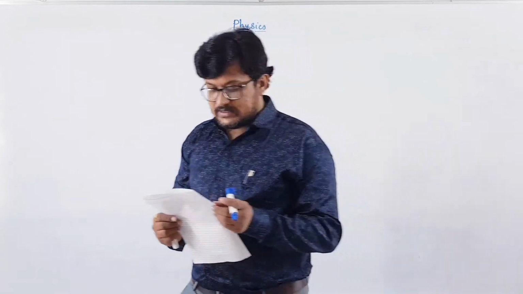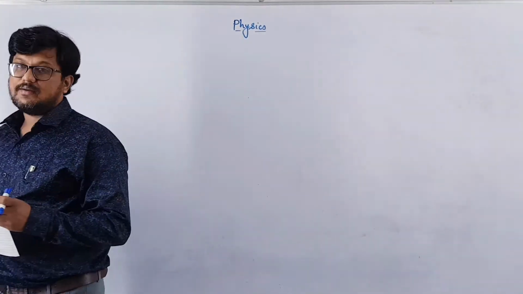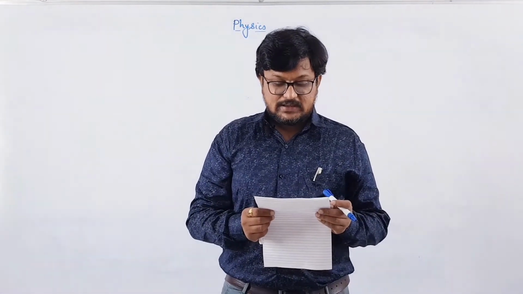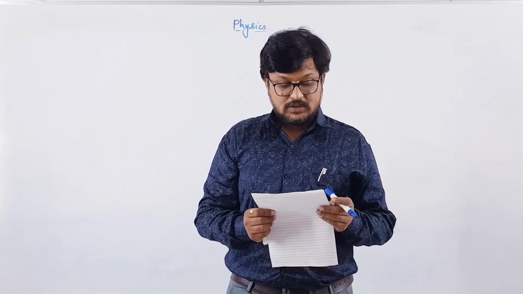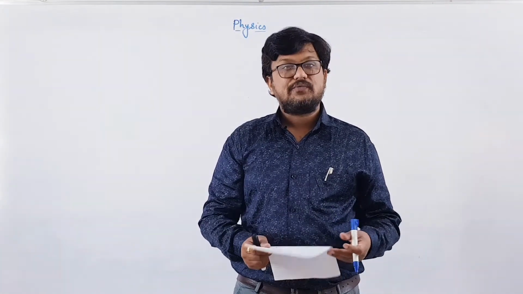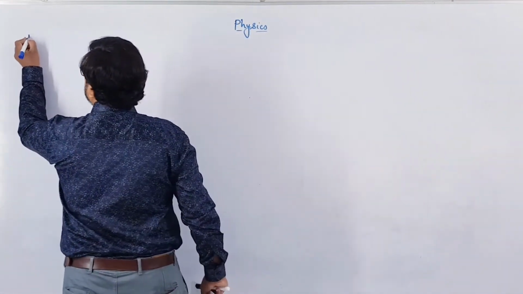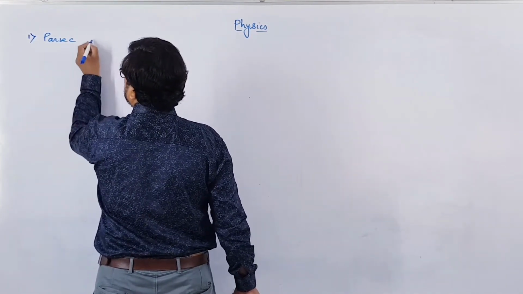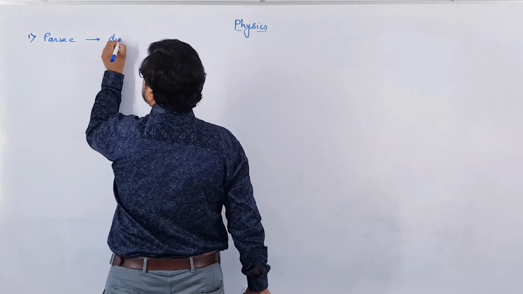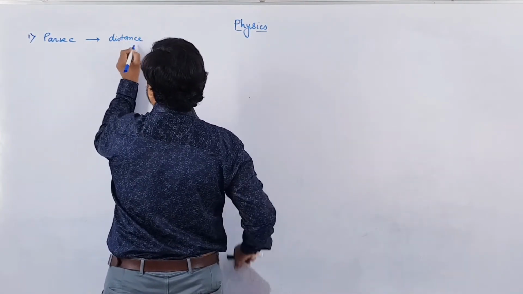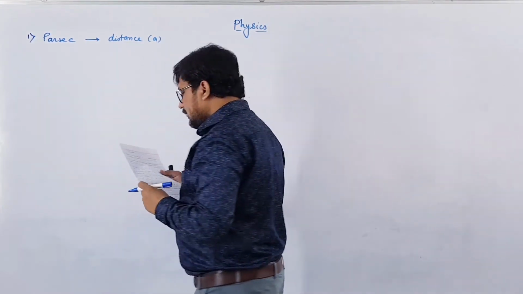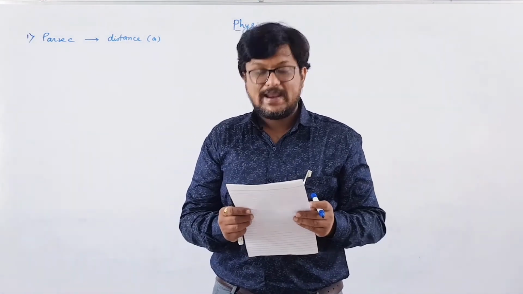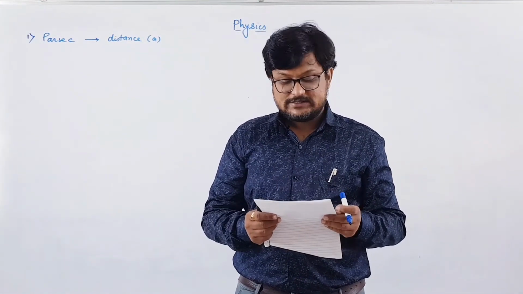The first one is: parsec is a unit of blank. Parsec is a unit of which physical quantity? It was asked in AIIMS 2005. So we know that parsec is a unit of distance. So it is a unit of distance, and option A is correct. Option A distance, B velocity, option C time, and option D angle. So obviously it is for distance.